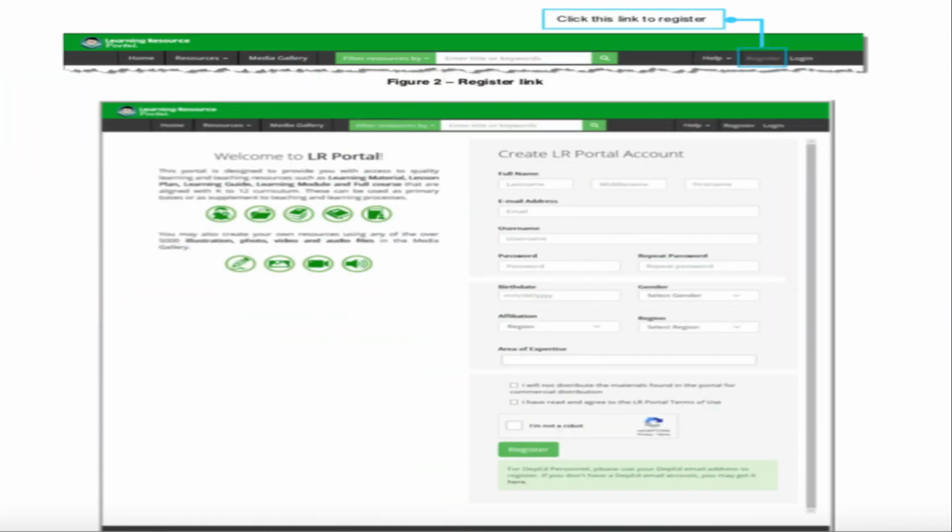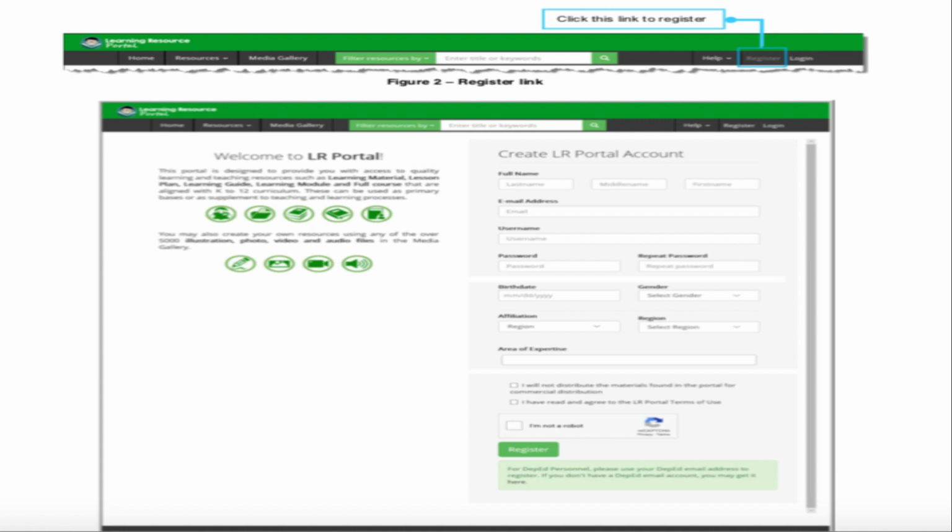At this point, you may start filling in the details that are required, such as your full name. Specifically, it would require your last name, middle name, and first name. Then you have your email address, your username. Your username may opt to use an email address, granted that it is the same as the email address used under the email address input field. Otherwise, it will not be accepted by the system. Your password, then of course you have to repeat your password to confirm the preferred password.